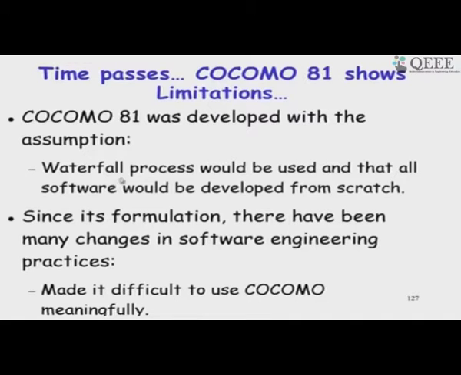Now that function points are there, they should take care of that, at least in the beginning of the project. Later, as there is more clarity on lines of code, maybe you can use lines of code, but initially we need to use the function point. So, these are the main objectives with which COCOMO 2 was proposed.